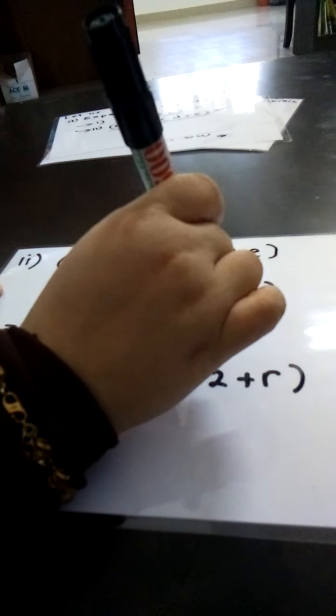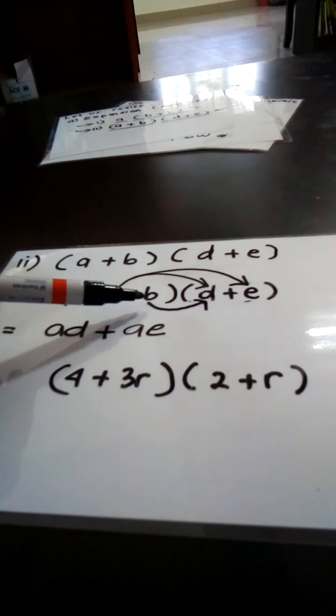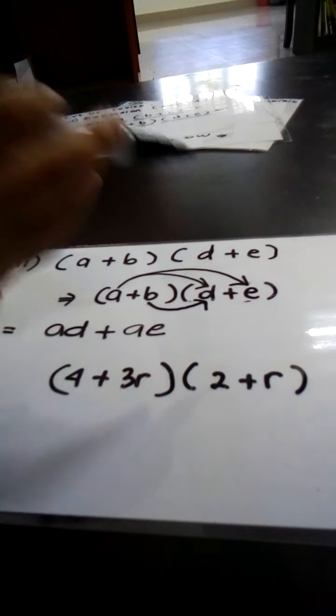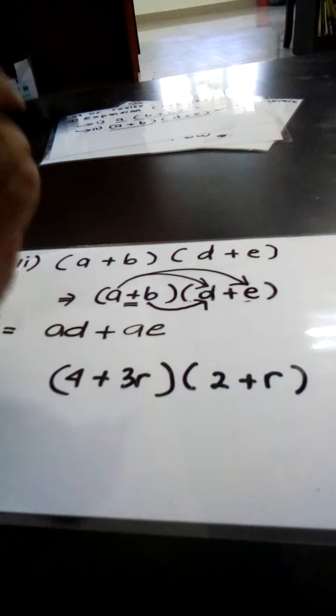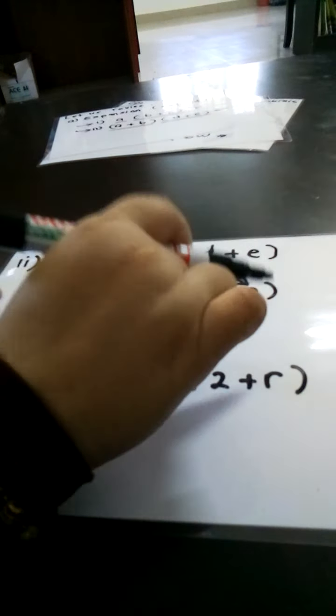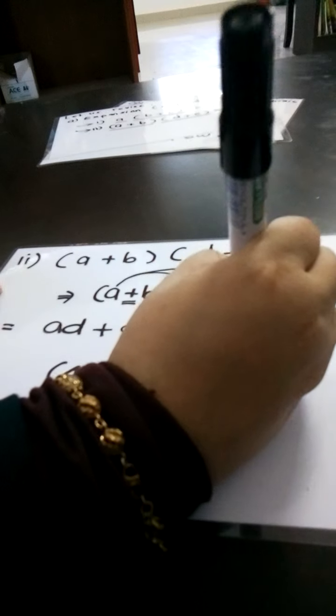B times D. Okay, first of all, you need to see the operation or the sign in front of the B. In front of the B, B ni depan dia adalah tambah. So here you put tambah. I'm sure you remember why I put tambah, not tolak. Okay, if it is negative, then we put tolak here, right? So B times D becomes BD.